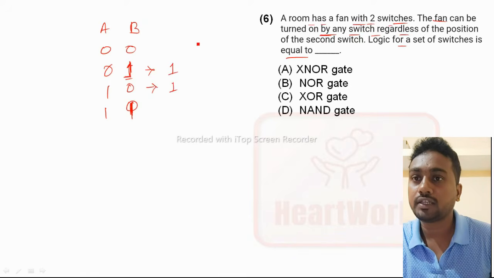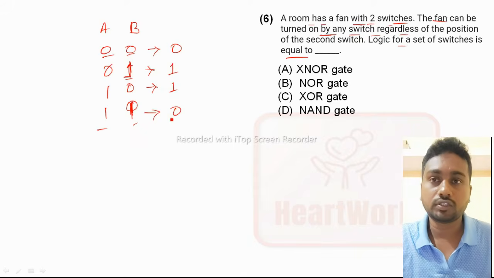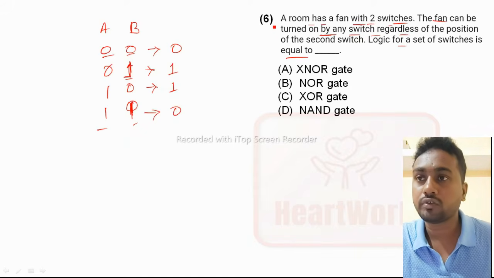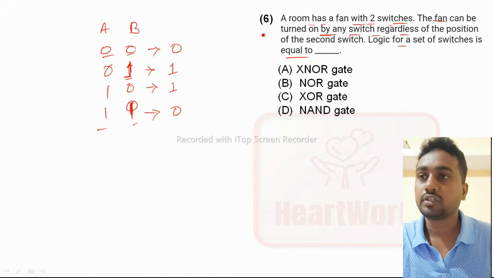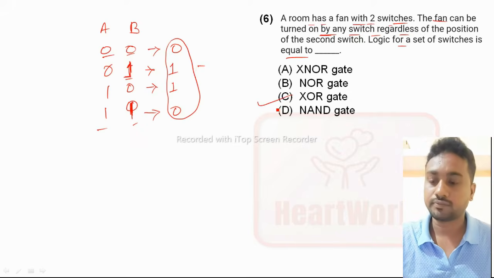Or the condition is, if the same position is there, then it will be off. Like if 0 0 is there, then it will be off. If 1 1 is there, then it will be off. So this is the truth table according to this question and logic. What is the logic for this truth table? This is the XOR gate. So XOR gate, option C is the right answer.